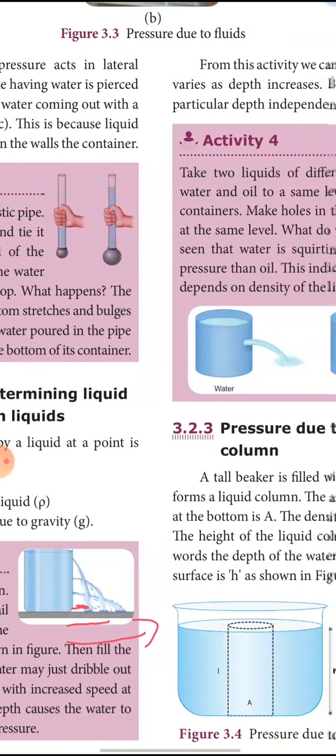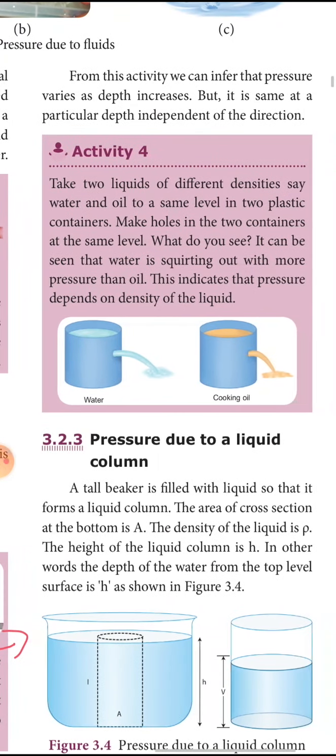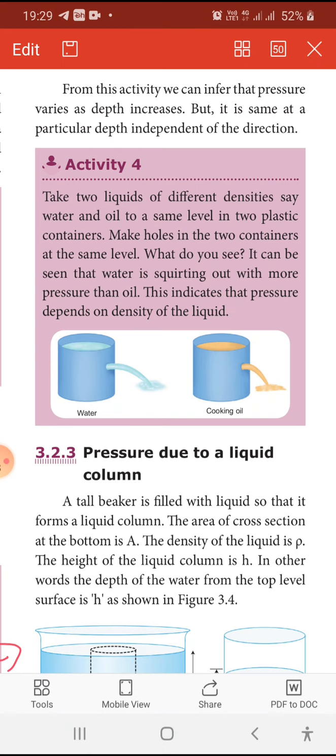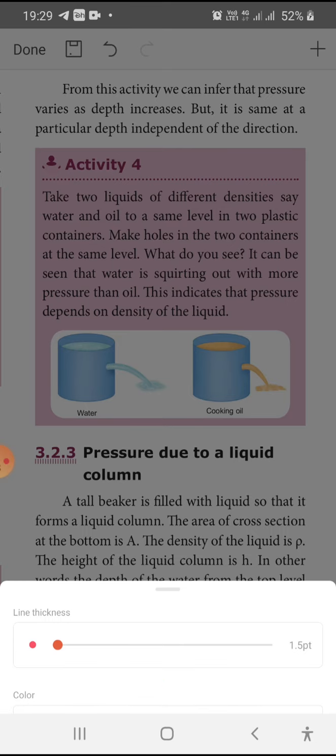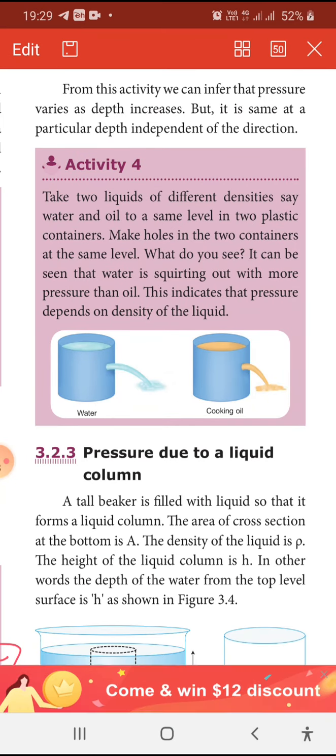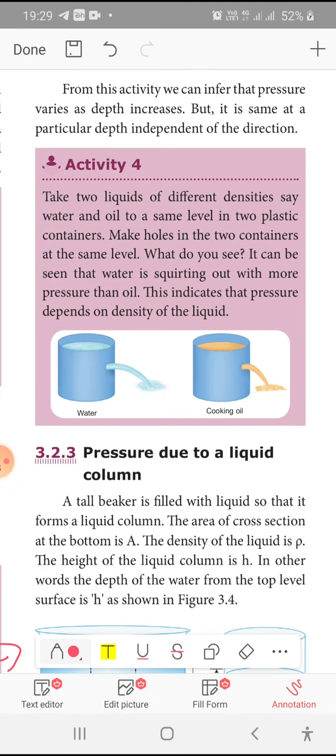The second one, density of the liquid. One is water and one is cooking oil. In this also you can see the distance the liquid falls. See the distance by the water and the distance by the cooking oil.